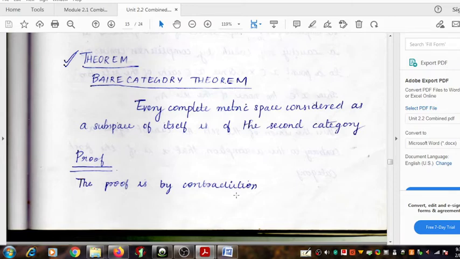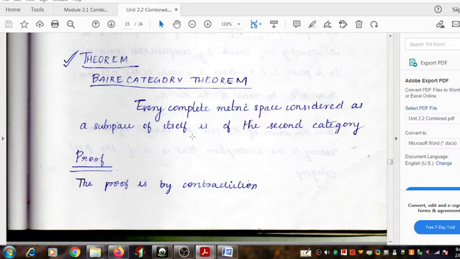Every complete metric space, considered as a subspace of itself, is of the second category. We know that every space can be treated as a subspace of the same space. So here we take the metric space as a subspace of itself. A metric space is of the second category.